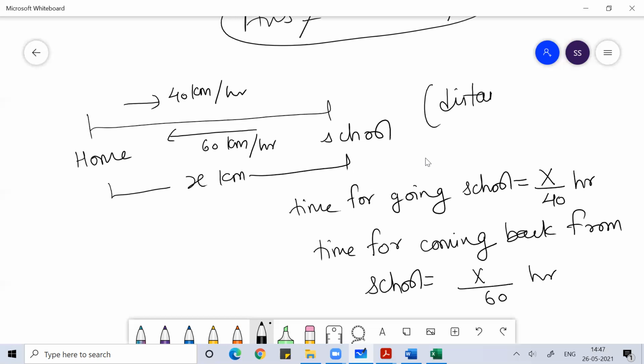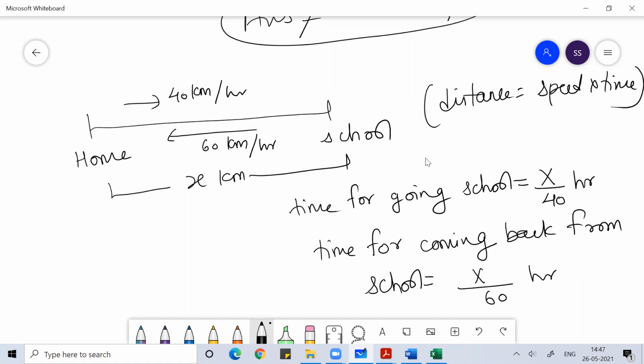Distance is equal to speed into time. Everyone knows this formula. So the distance in both the cases is x kilometer. You're covering x kilometer. You went to school at 40 kilometer per hour, so the time you took was x by 40 hour, and you came back at 60 kilometer per hour, so the time you took to reach home is x by 60 hour.